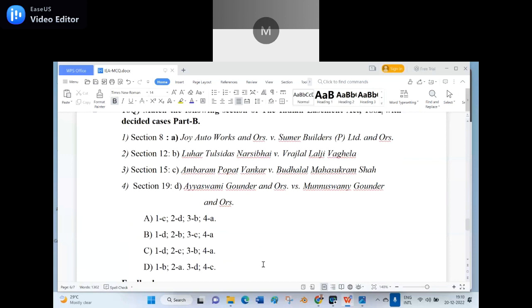Match part A to part B. Option C. You are right. 1D, 2C, 3B, 4A. Yes. Can you tell me the secret?